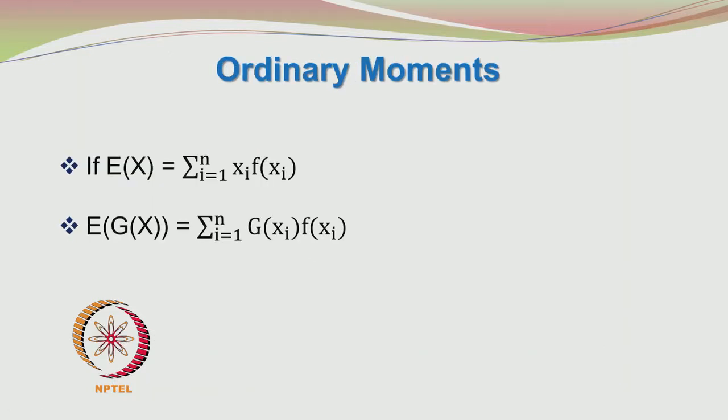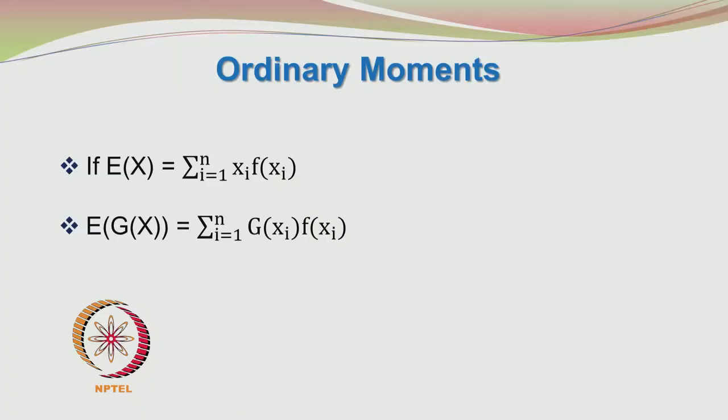Now, we are going to look at something known as moment. In physics, you might have seen the term moment come into use rather frequently. Force into distance.